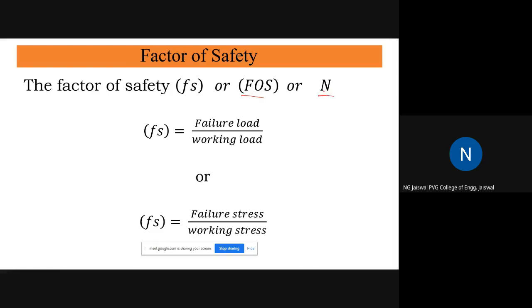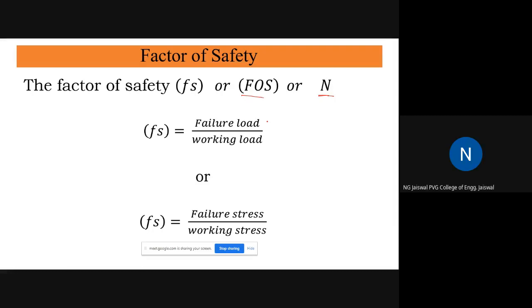Factor of safety is the ratio of failure load to working load. Failure load means the load at which the component will fail. Now, what situation we call a failure depends on your perspective. Suppose I say the yielding point, where a little plastic deformation takes place, may be considered a failure point.